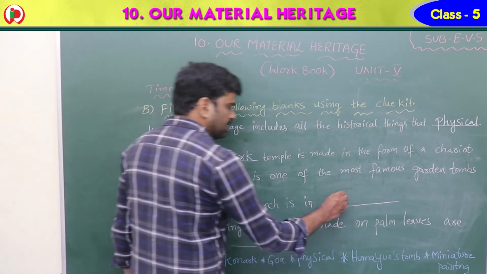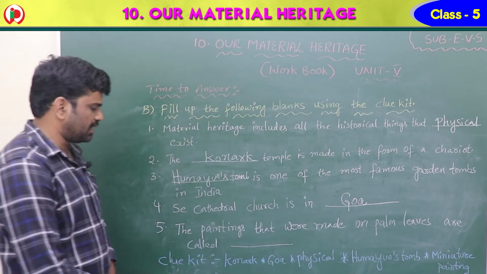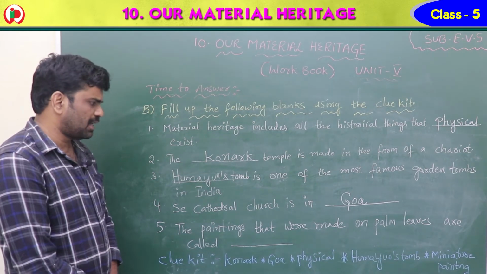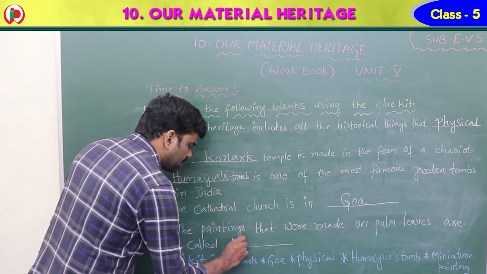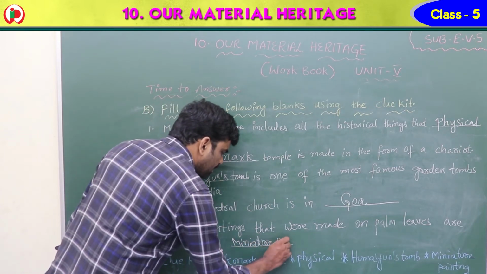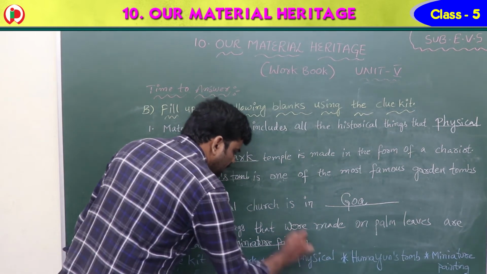In which state, children? Goa. Say Cathedral Church is in Goa. The paintings that were made on palm leaves are called, the remaining left is miniature painting. What is that, children? Miniature painting. Okay, these paintings are made on palm leaves.